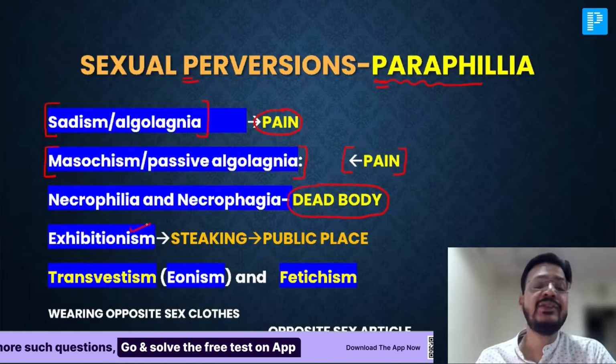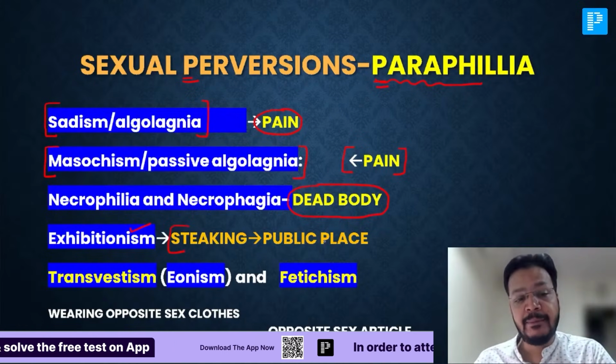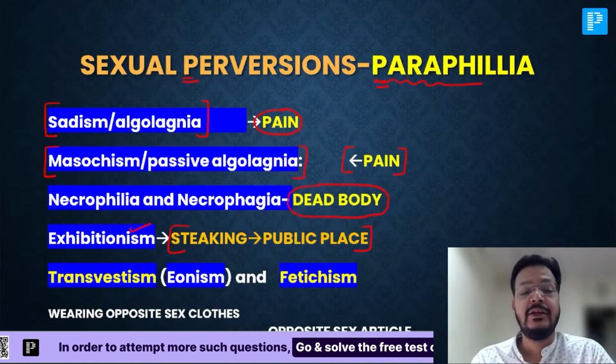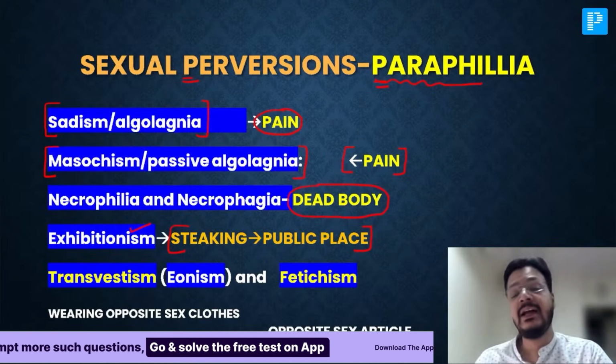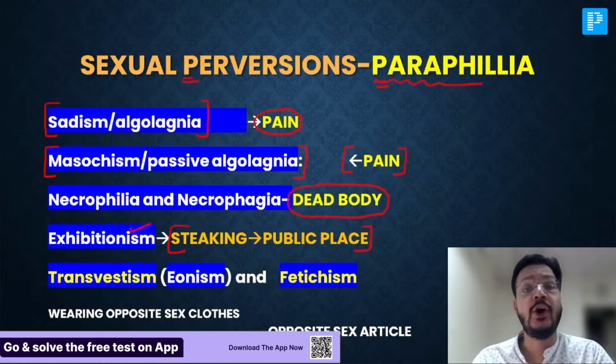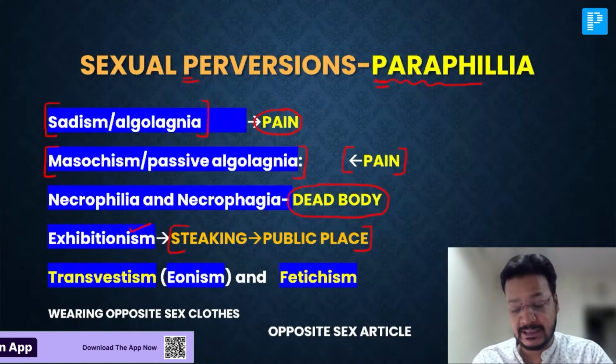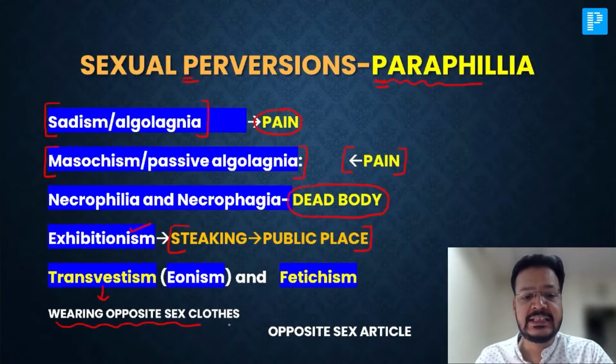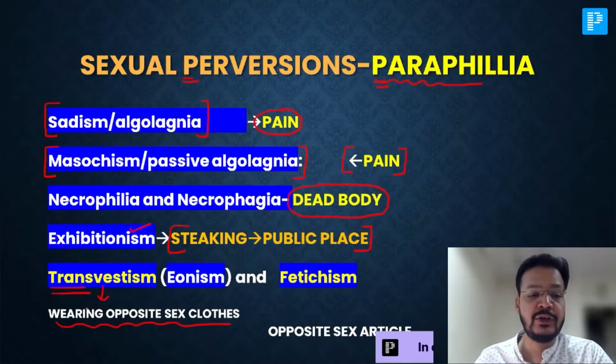If you are showing genitalia and running in a public place naked, nude, that is exhibitionism. So exhibitionism is showing your genitalia, and running nude or naked in a public place. Sir, these two are very important. Wearing opposite sex clothes is known as trans, because what is the meaning of trans?